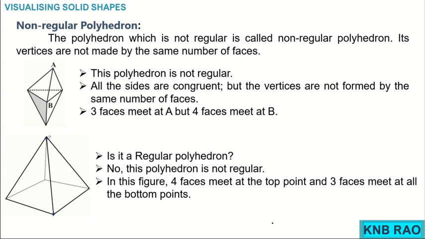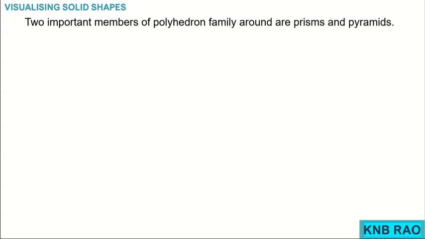So coming to another important topic. Now children, moving further, 2 important members of the polyhedron family we are going to learn, okay, very important members. One is called prisms, very important. Another, pyramids. You should know the difference between prisms and pyramids, okay children.